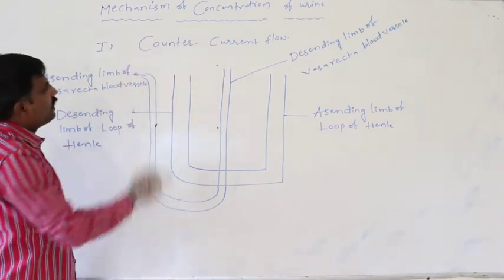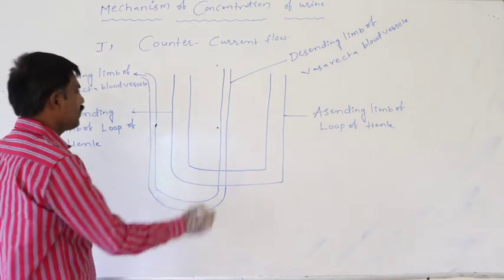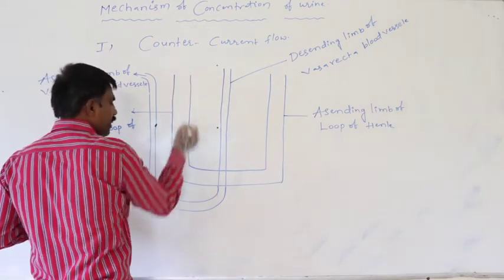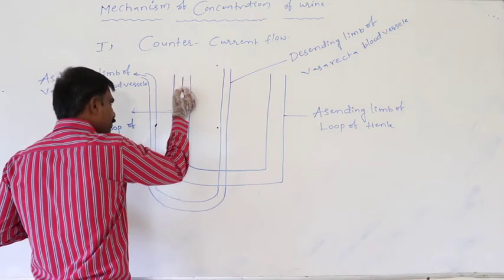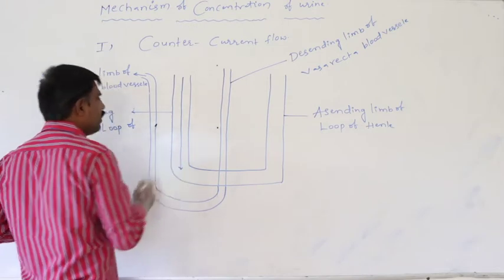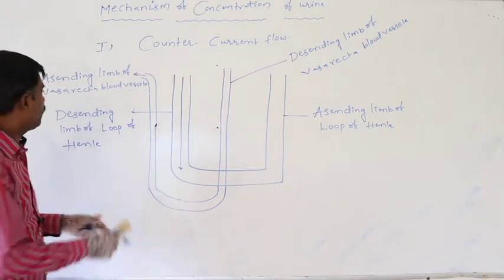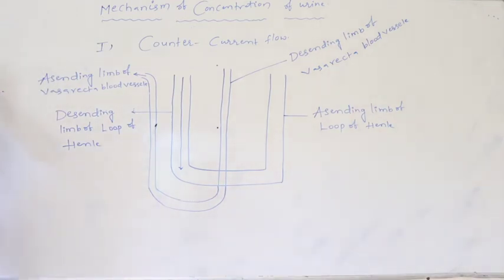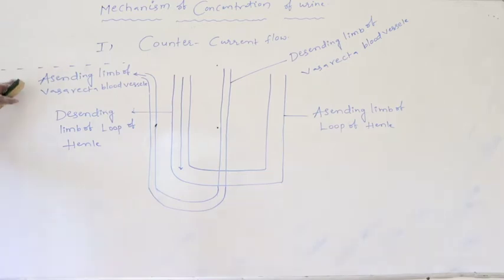So then what is the counter current flow means? Counter current flow means in the descending limb of loop of Henle, this primary urine is circulated from outer medulla to inner medulla. Definitely in this case, this is said to be the outer medulla, this is inner medulla, this is the cortical portion.